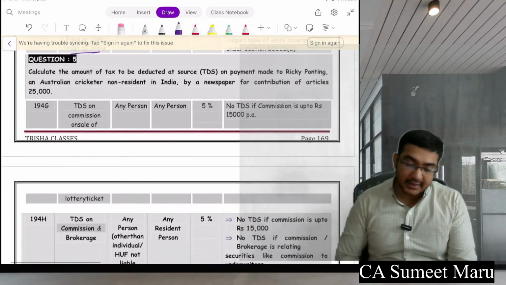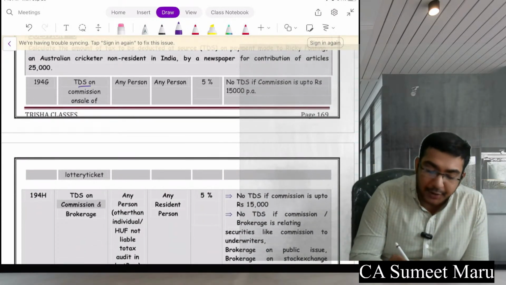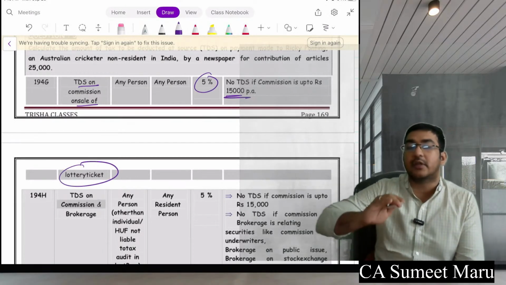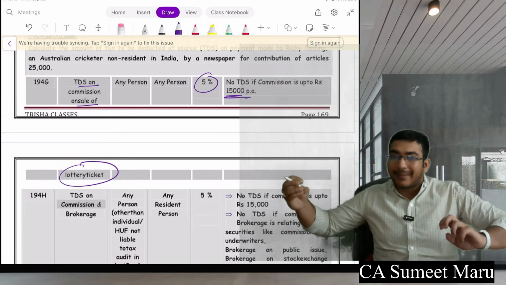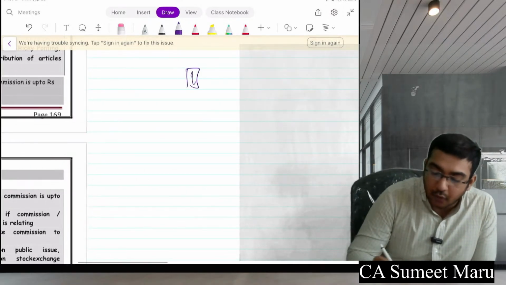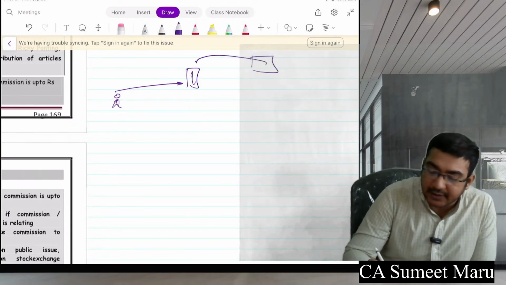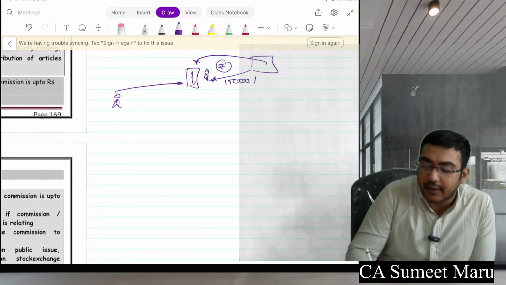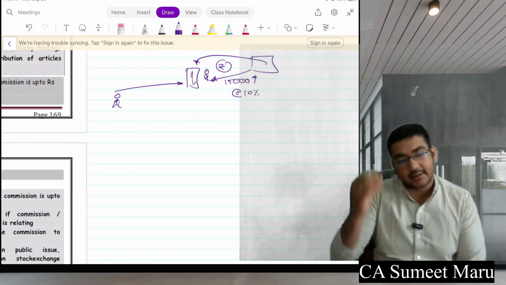Another important section is TDS on commission on lottery ticket sales. So that's 5% if commission is above 15,000 for the complete year. So lottery company gives, see now what happens if there is a lottery ticket. So we go and we buy it. Lottery company gives this ticket to this agent. So whatever commission this agent is getting, if it is above 15,000, TDS is applicable at 10%.